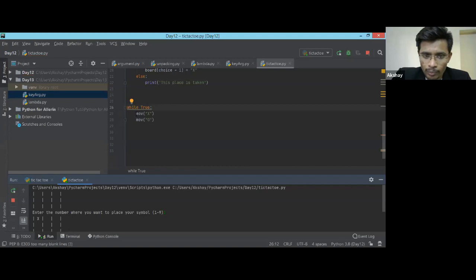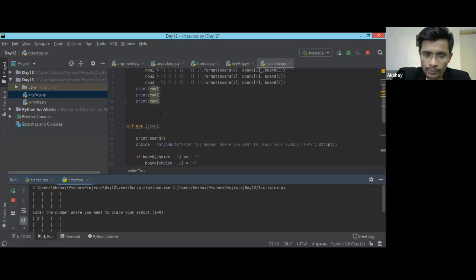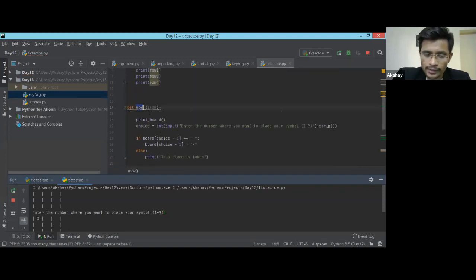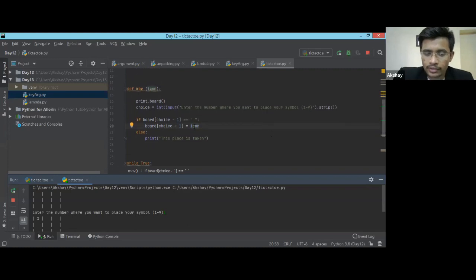So when move X will be called, we'll go to this, and then whatever icon that I'm getting, I'm going to print that. I need to copy it. I'm going to print that icon over here. Okay, so this particular board will get populated by that icon.